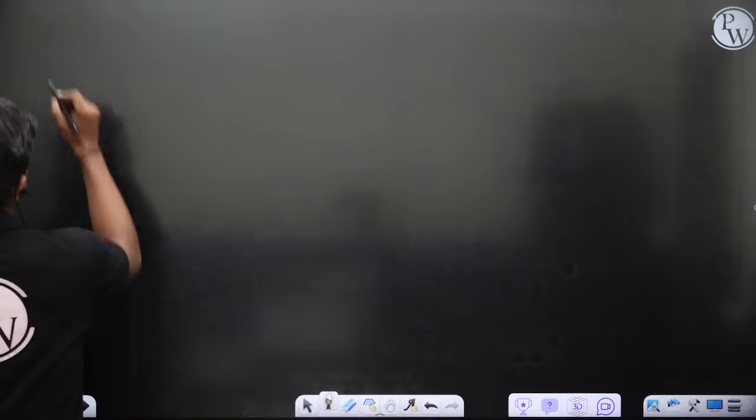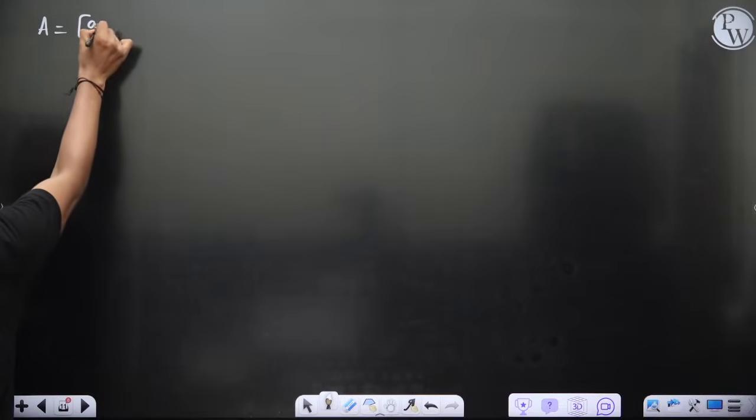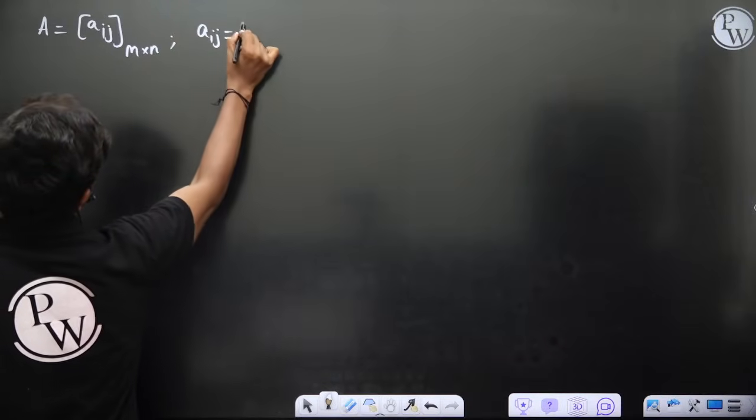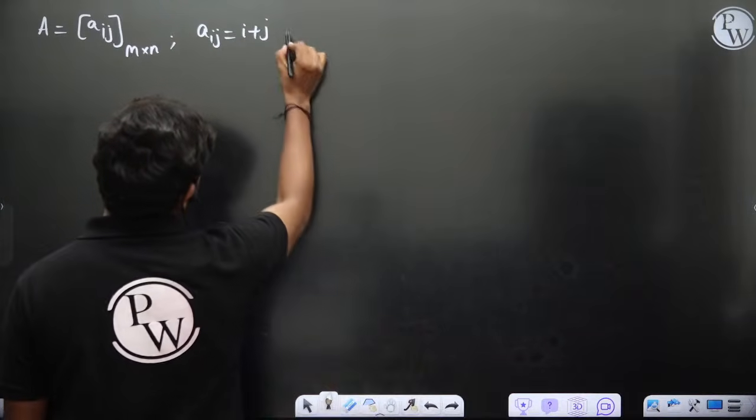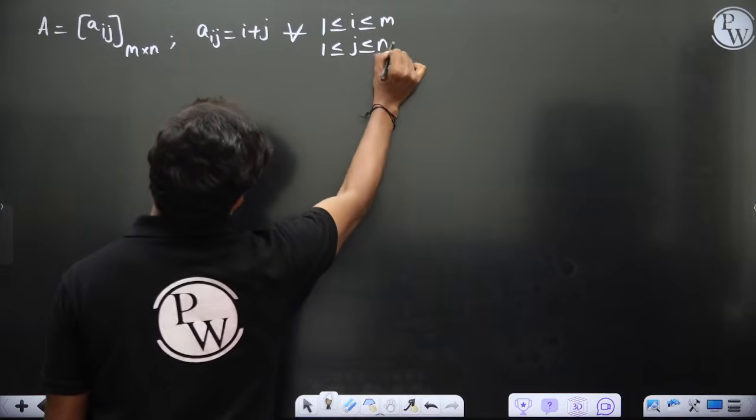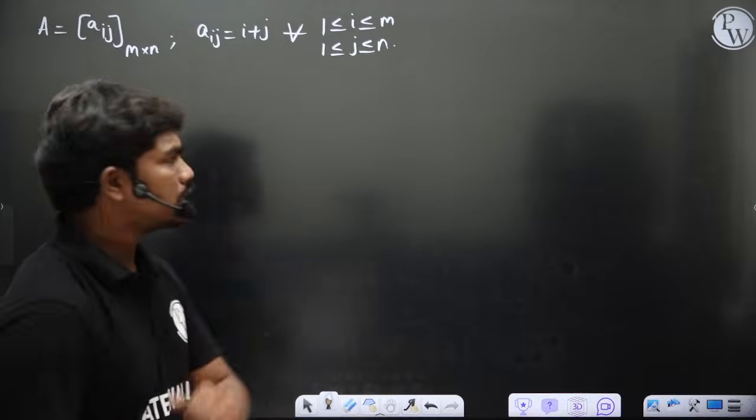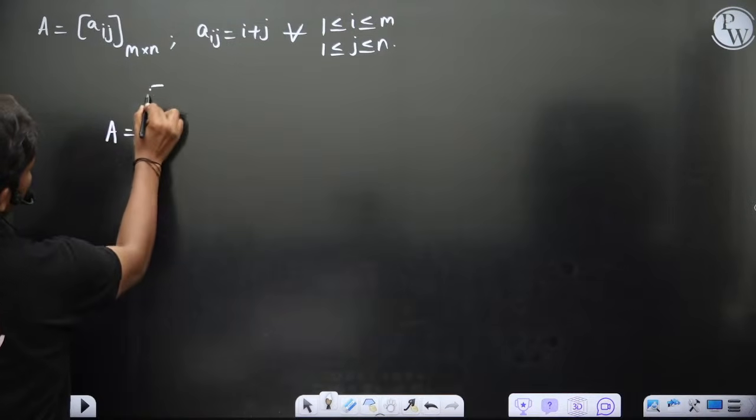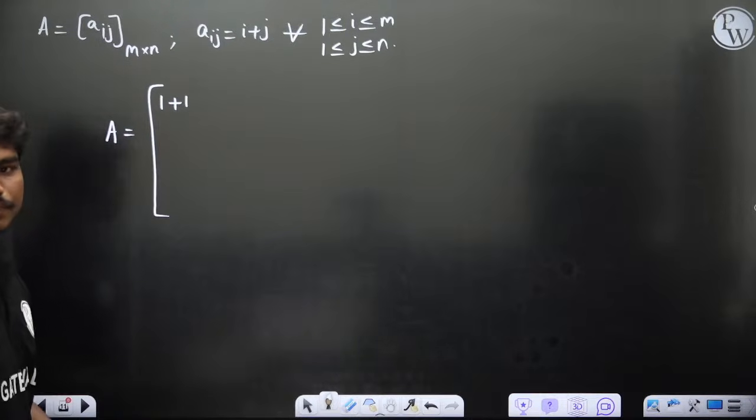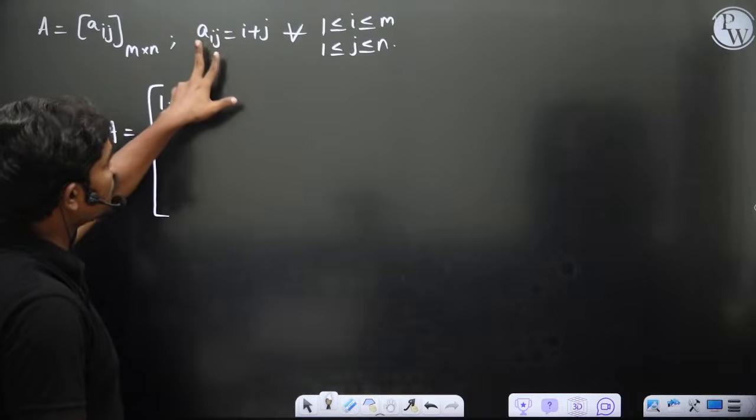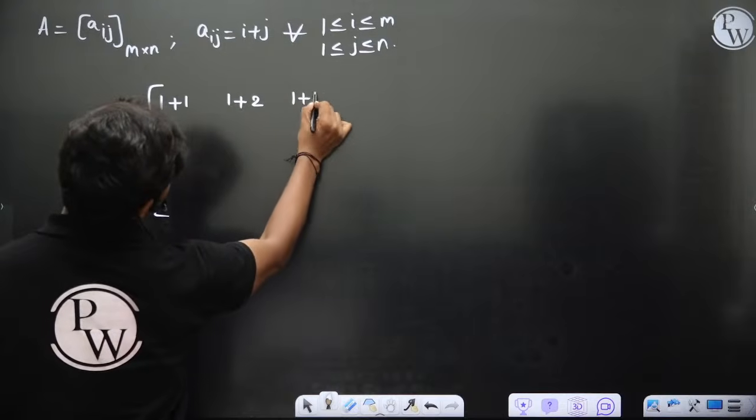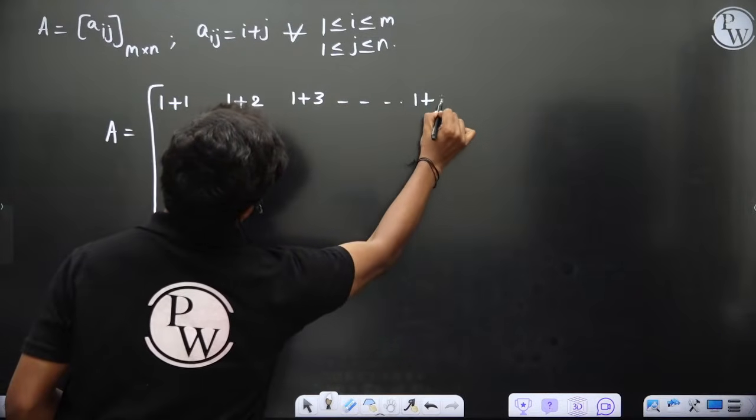What we can do in general, let's say A is equal to the set of Aij, an m by n matrix, where Aij is equal to i plus j for all 1 less than or equal to i less than or equal to m, and 1 less than or equal to j less than or equal to n. Let's construct this matrix. The first row, first column element will be 1 plus 1, which gives 2. Will you all agree? Then the first row, second column element, third column element, and this goes on to the nth column element.